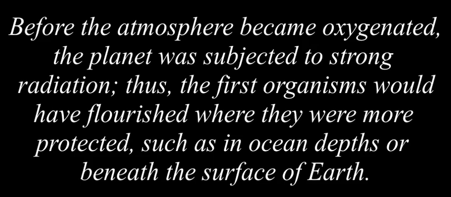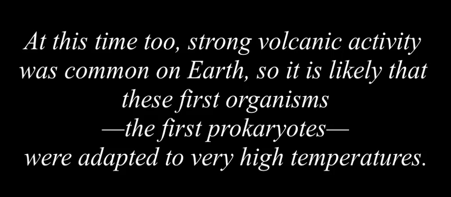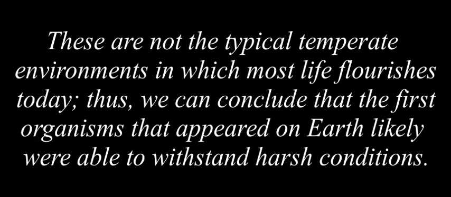Before the atmosphere became oxygenated, the planet was subjected to strong radiation. Thus, the first organisms would have flourished where they were more protected, such as in ocean depths or beneath the surface of Earth. At this time, too, strong volcanic activity was common on Earth, so it is likely that these first organisms, the first prokaryotes, were adapted to very high temperatures. These are not the typical temperature environments in which most life flourishes today. Thus, we can conclude that the first organisms that appeared on Earth likely were able to withstand harsh conditions.